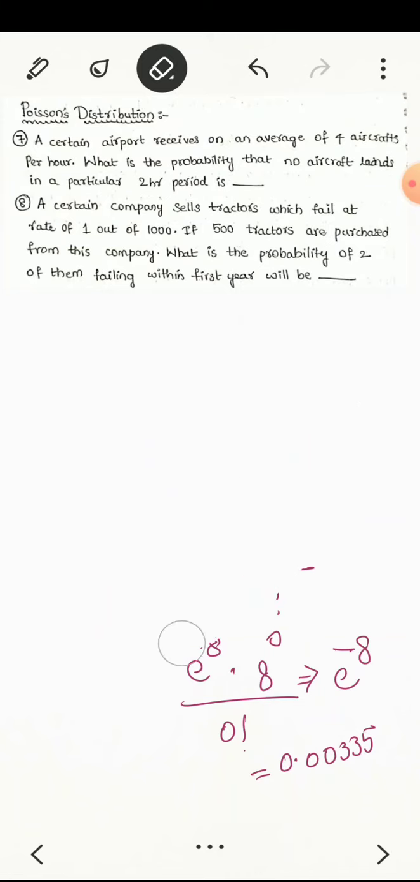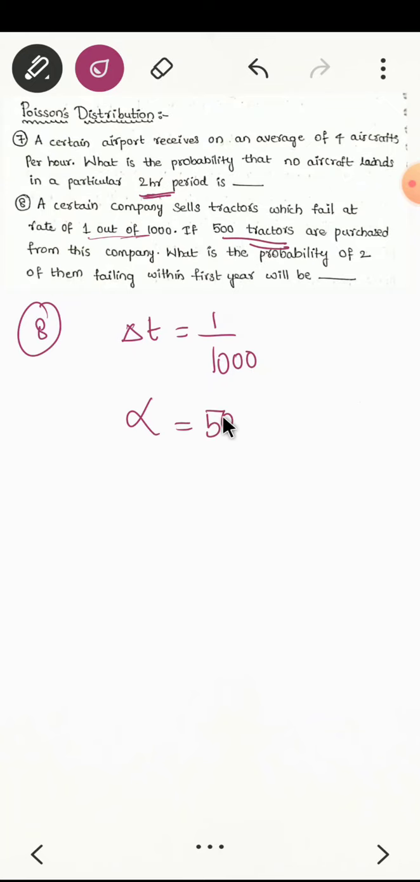Then let us see problem number 2. A certain company sells tractors which fail at a rate of 1 out of 1000. Whatever is the rate, that is delta t. Here rate is 1 out of 1000. If 500 tractors are purchased from this company, that is alpha. What is the probability of 2 of them failing in the first year?